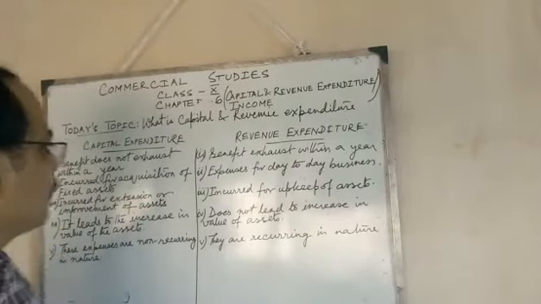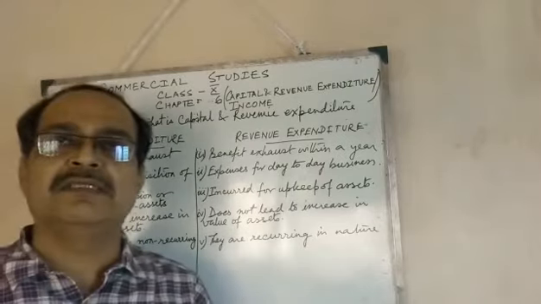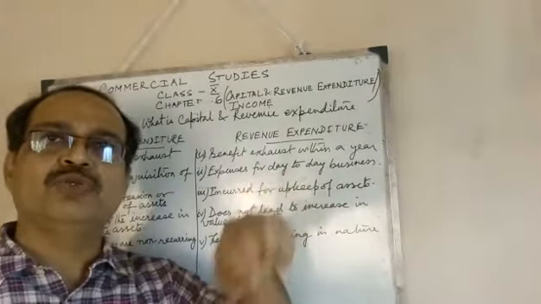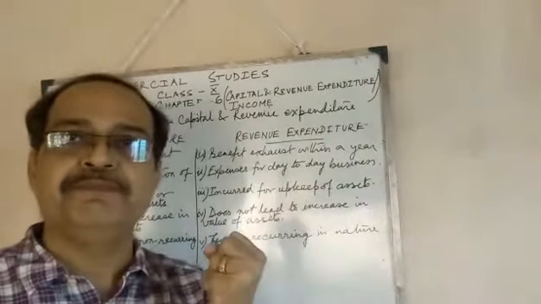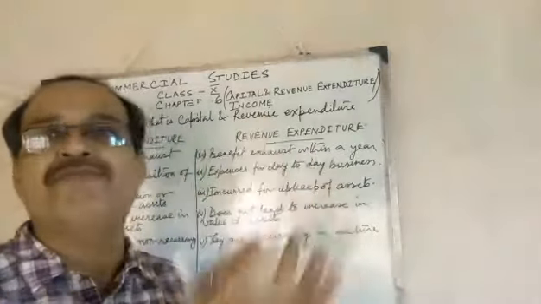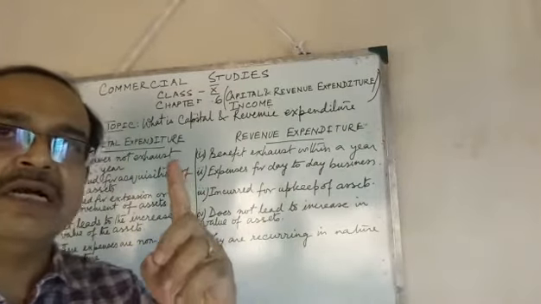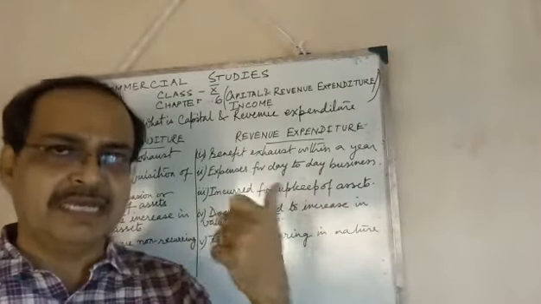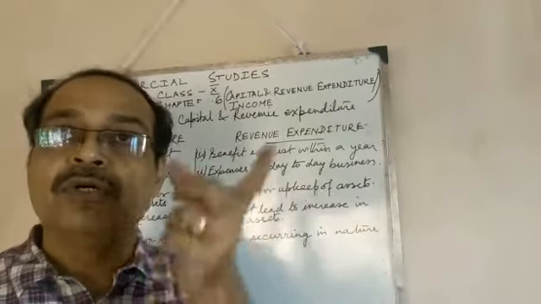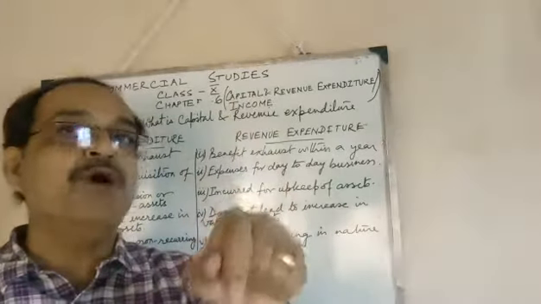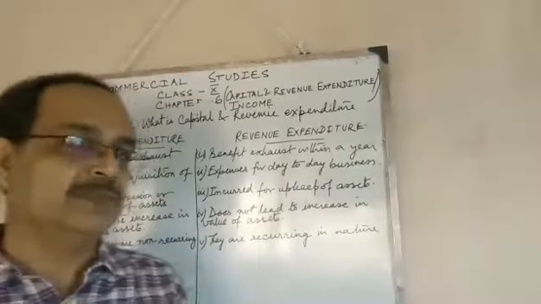And next, capital expenditure is incurred for acquisition of fixed assets. To acquire a fixed asset, to acquire a machine, a land, a building, we have to pay a lump sum of money. So these are called fixed assets. These may be bought once or twice in a year, but they are not bought regularly. So those assets which are bought, and the amount spent for them, are known as capital expenditure.